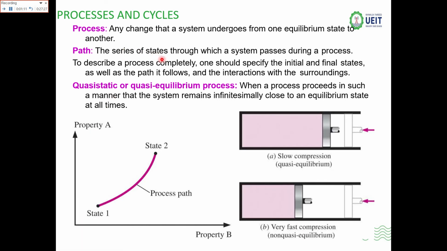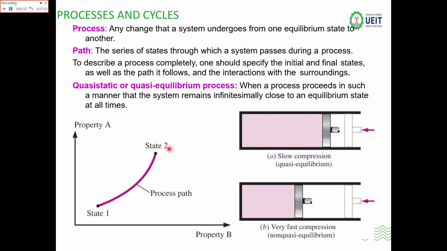The series of states through which the system passes during a process. Like I have told you, to describe a process completely, one should specify the initial and final states as well as the path it follows. Like this is the initial phase, this is the final phase, and the arrowhead represents the direction in which the process is going.